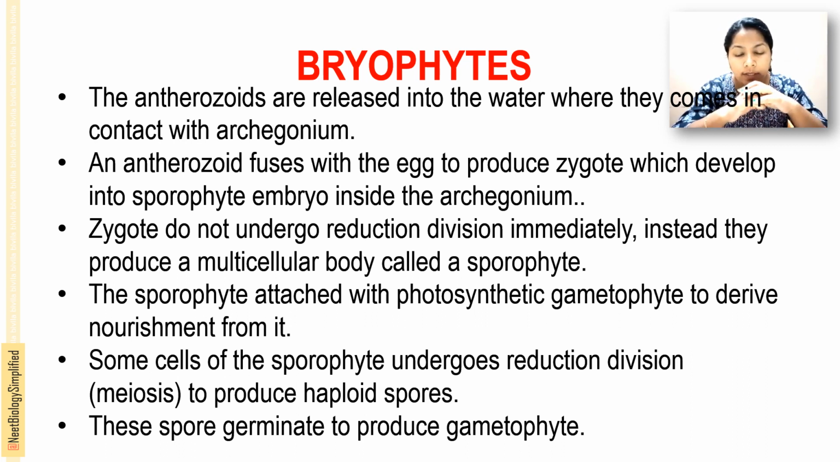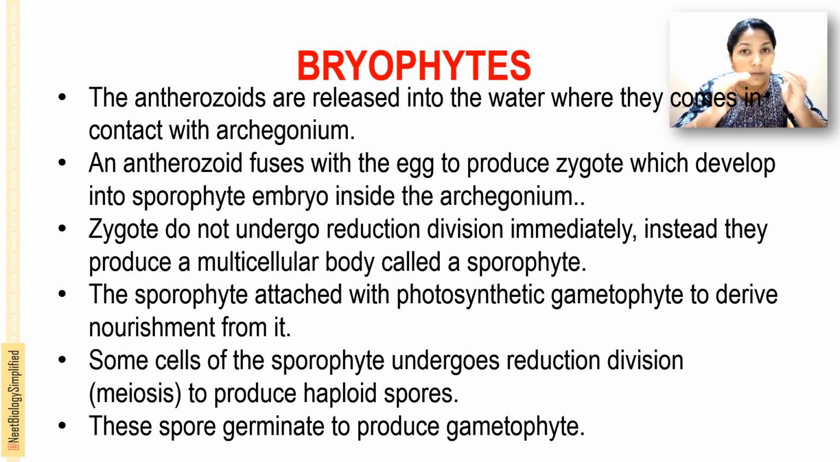The life cycle of bryophytes: the antheridium is the male sex organ, and the female sex organ is the archegonium, and the gametophyte stage produces gametes. Okay, and these anthrozoids are released from the antheridium into the water, and in the water they come in contact with the archegonium. Once they come in contact with the archegonium mouth or the opening, what will happen? The anthrozoid enters the archegonium. That's a flask-like structure, right? It enters and fuses with the egg and produces a zygote. And this zygote develops into a sporophyte embryo inside this archegonium.